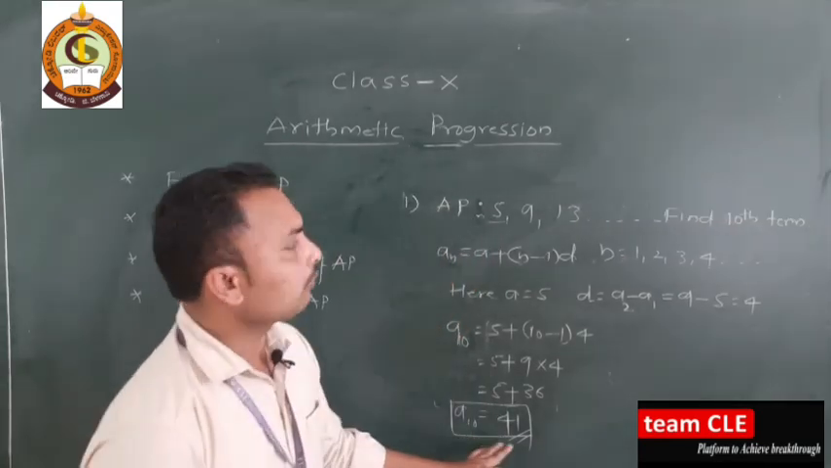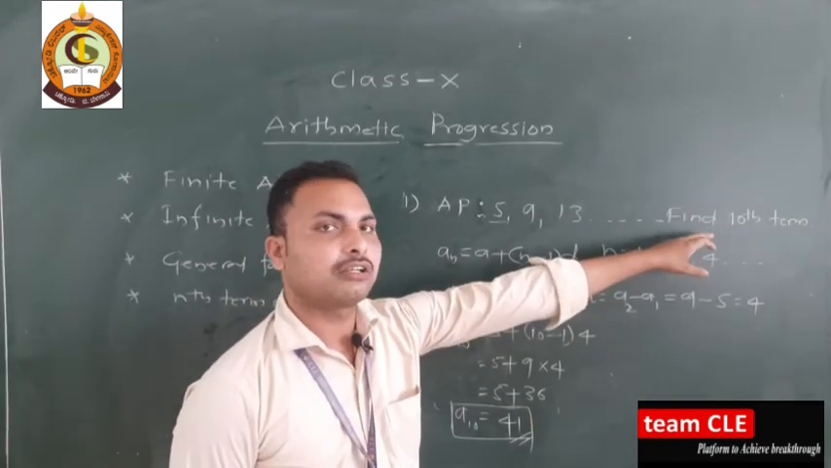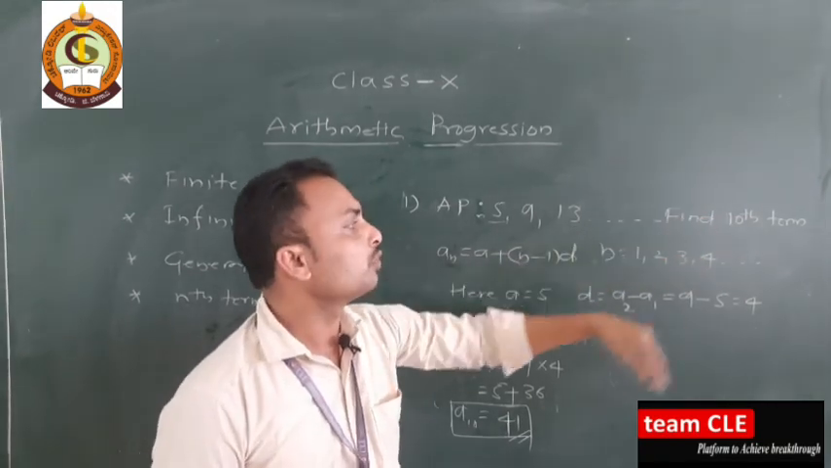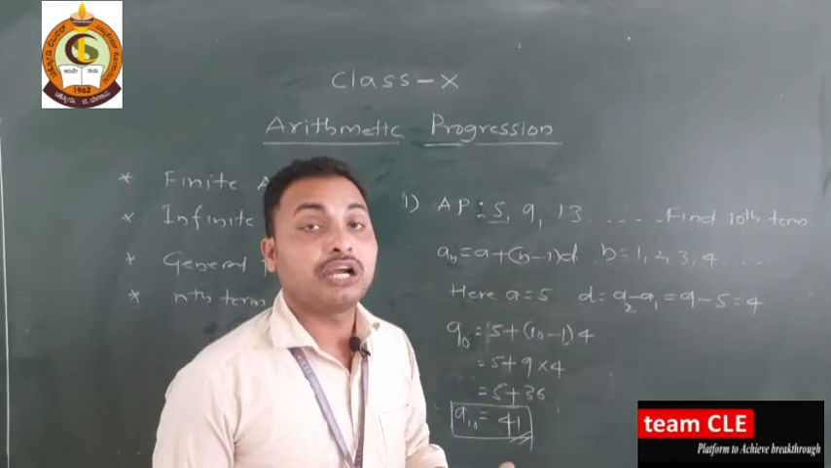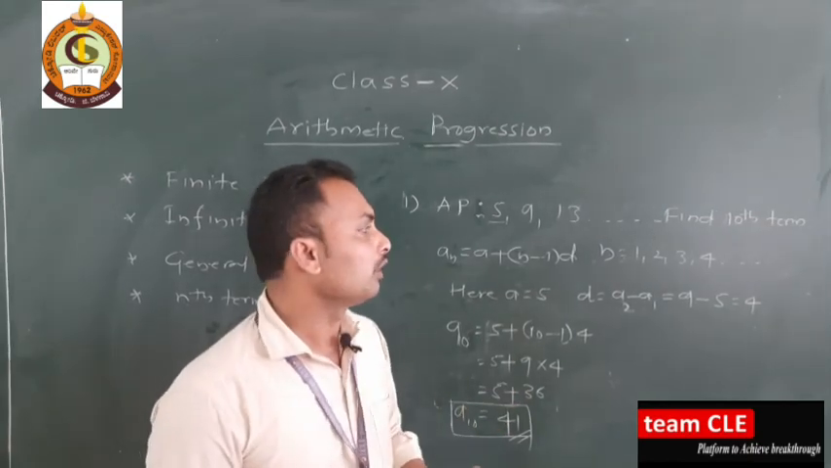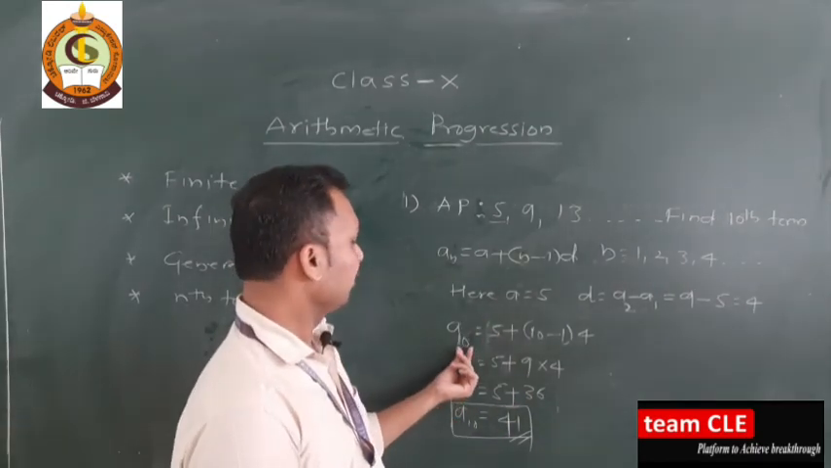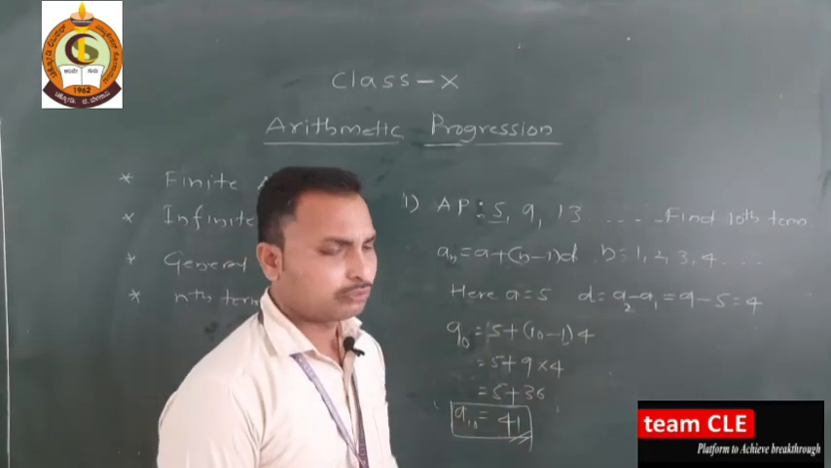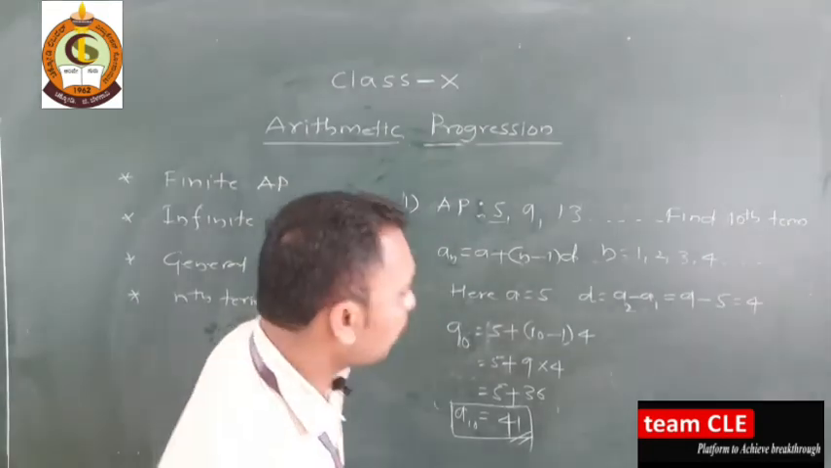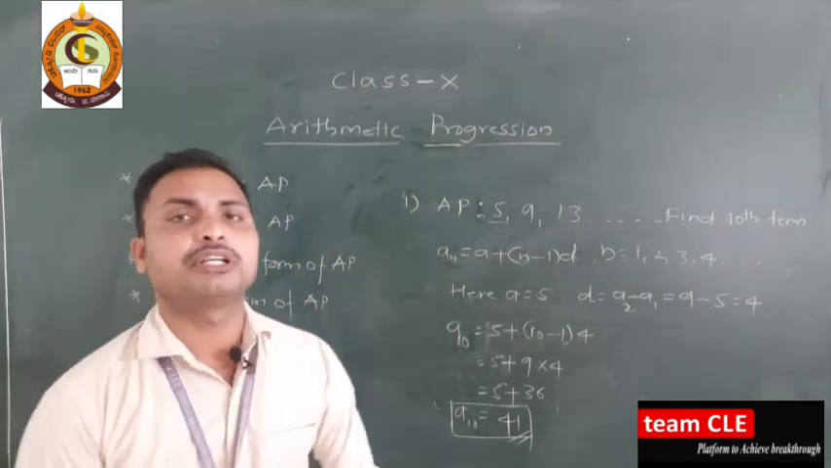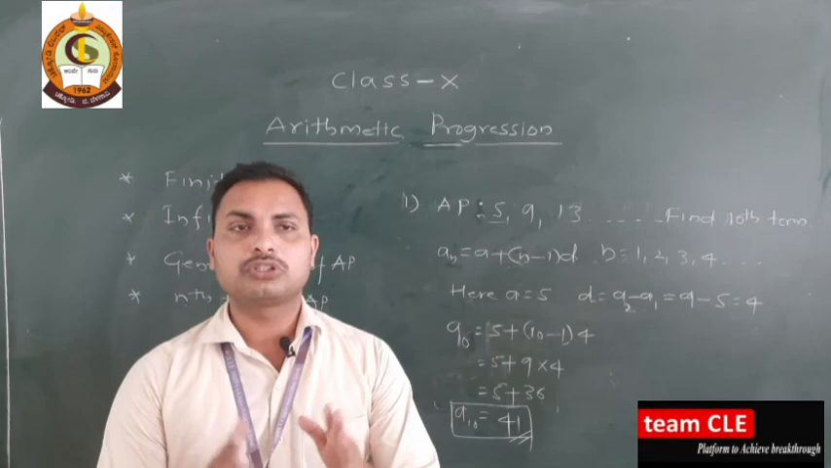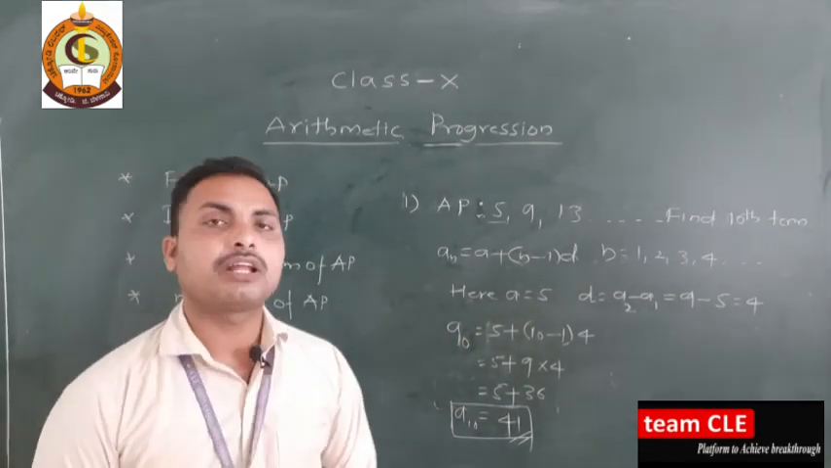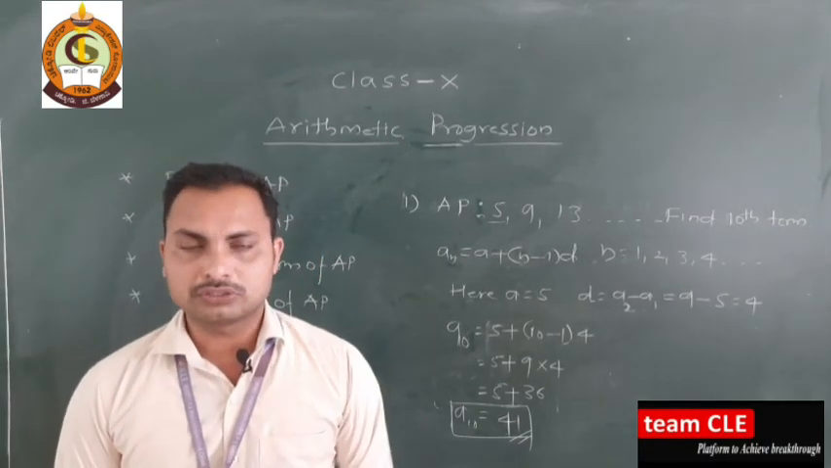So if they told instead of finding the nth term, if they gave the 10th term, suppose they can ask the 25th term, or the second term or third term particularly. If they ask particularly, just instead of n you can take this quantity, substitute all the values, and you will get your desired answer. Okay. These are the two examples based on the nth term of an arithmetic progression. I hope you understood all these terms and this nth term formula also. Okay. Well.